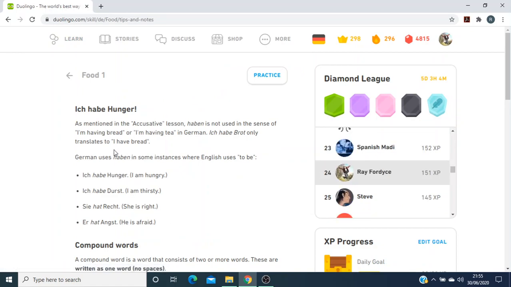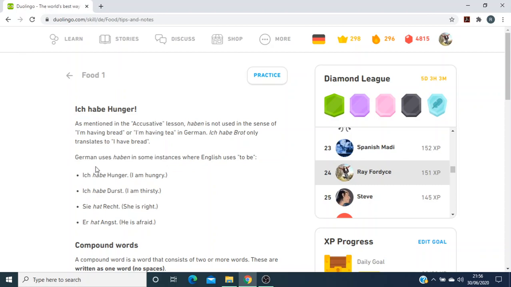Ich habe Hunger. As mentioned in the accusative lessons, haben is not used in the sense of I'm having bread or I'm having tea. In German, ich habe Brot only translates as I have bread, as in I am in possession of bread. And there's a couple of phrases where German uses haben in some instances where English uses to be, which I'm noticing is quite a common trend in a lot of other languages. I've noticed it in French, Italian, I've even noticed it in Gaelic as well.